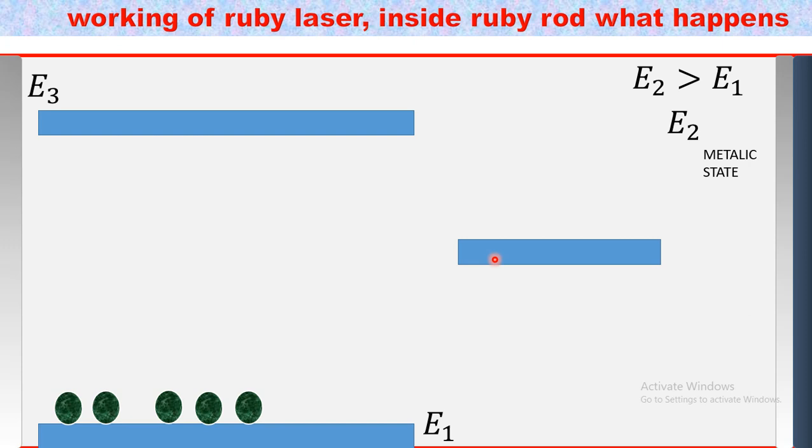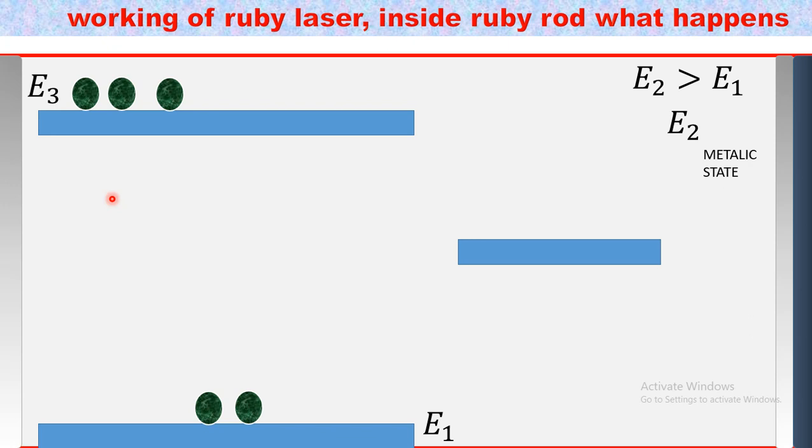When the external flash tube flashes the light, the photons are absorbed by the energy level 1 atoms. The photons help to transfer atoms from the lower energy level to the higher energy level. It happens on all the atoms, depending on how long the light of the external flash tube is turned on.